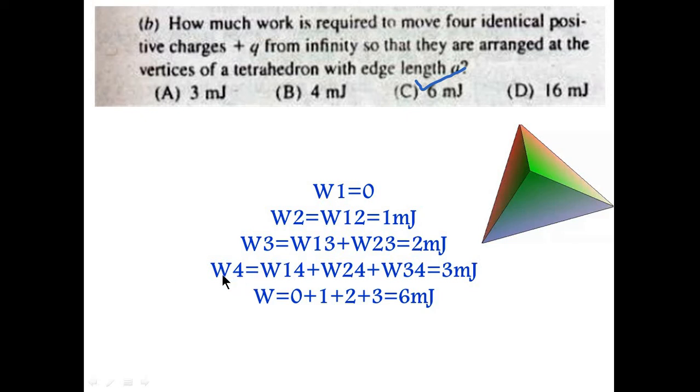Okay, so next when you bring the fourth charge at this vertex, then you have to do work against charge 1, against charge 2, and against charge 3. So W14, W24, and W34. So what you get? 1, 1, 1, you get 3 millijoule. So you have to simply add the total work that you have, as the sides have the same length. So first one is 0, then 1 millijoule, then 2 millijoule, then 3, so in total you have to do 6 millijoule of work when you bring and arrange them in this tetrahedron shape.